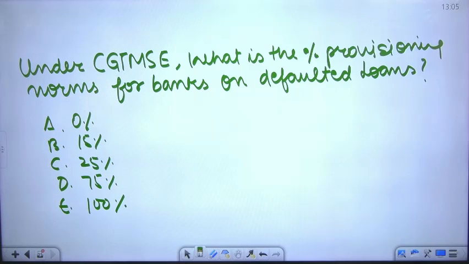Under this initiative, what is the provision norm for banks on defaulted loans? Jay, do you know the correct answer of this?